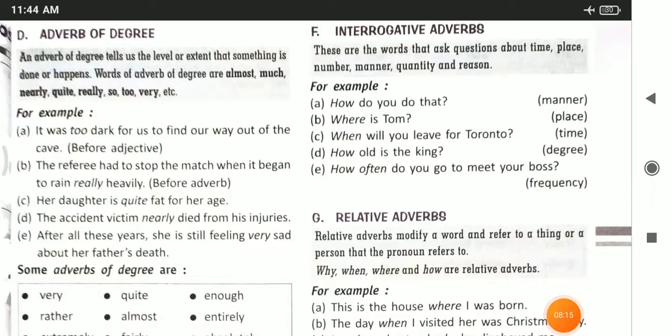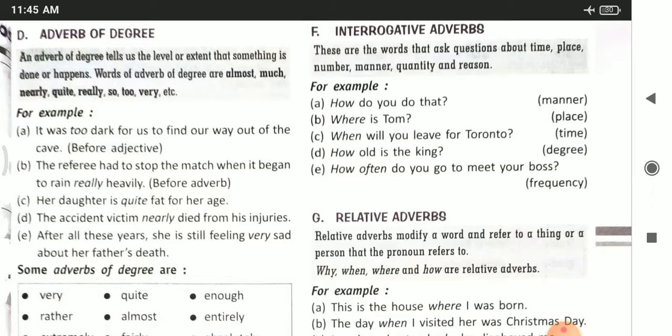Her daughter is quite fat for her age. The word quite is modifying the word fat. The accident victim nearly died from his injuries. So up to what extent? Nearly. So nearly is an adverb of degree. After all these years, she is still feeling very sad about her father's death.